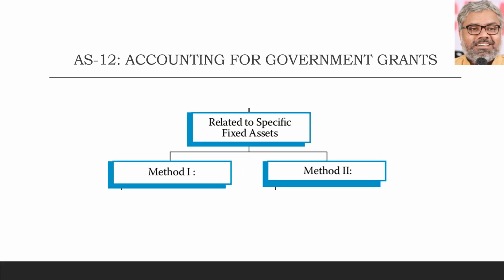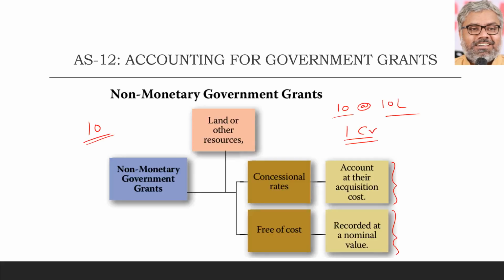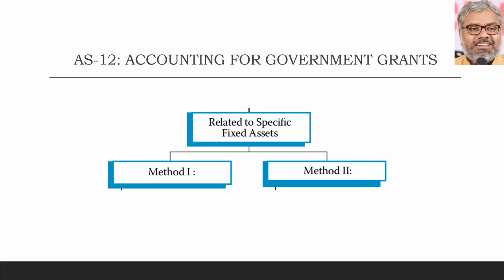Now, the most important in this AS12 will be related to government grants for specific fixed assets. That means government is giving a grant to an organization in order to acquire a specific fixed asset. Naturally, that asset will have depreciation and all. So if there is depreciation, then only we are looking at this. For example, if government gives a grant to an organization to purchase land, that is a different story. That will automatically be considered as good as land being allotted at a concessional rate. There is no big difference there. But for fixed assets, here we are talking about depreciable assets.